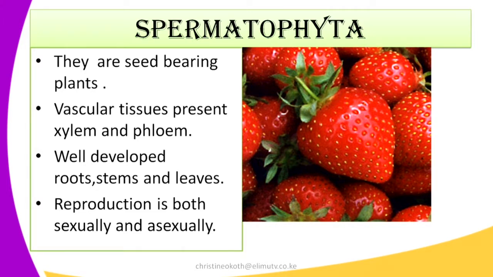All of these are present in the organisms found under the division Spermatophyta. They also have well-developed roots, stems, and leaves. Reproduction is either sexual or asexual.